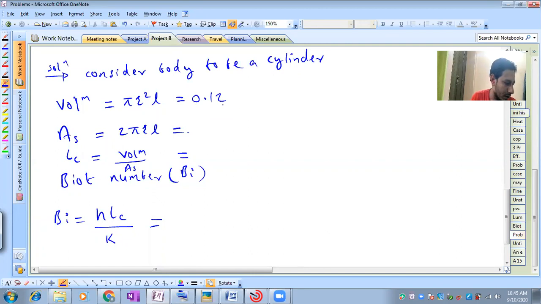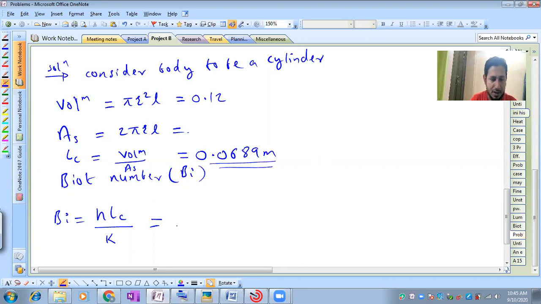This is the volume. And how much is the surface area? Characteristic length is volume upon surface area, so I am getting the characteristic length to be 0.0689 meter.